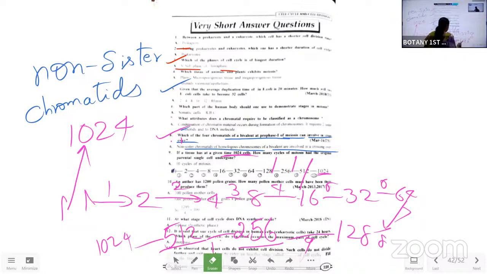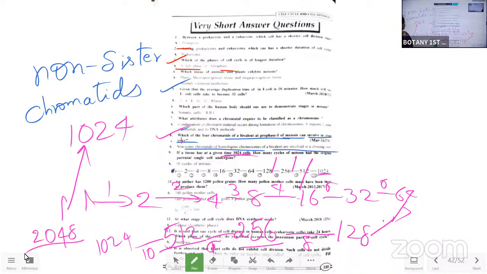Okay, 7, 8, 9, 10. 10 times to become 1024. Okay. So like that, if they ask till 512, that is 9, 256, 8. If they are asking for 2048 cells, then 11 cycles will occur. They may change this last number.